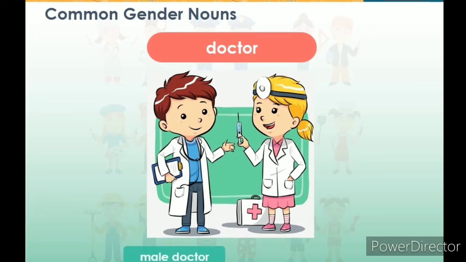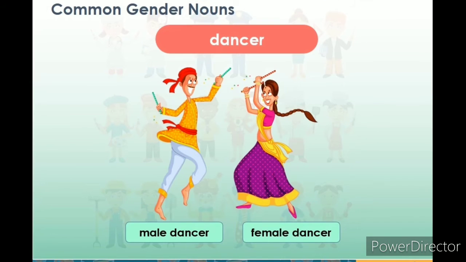Naming words that can be male or female. For example, if I say teacher, is the teacher male or female? Similarly, a dancer could be male or female. A doctor can be a man or woman. Such words belong to common gender because they are common words for both male and female.